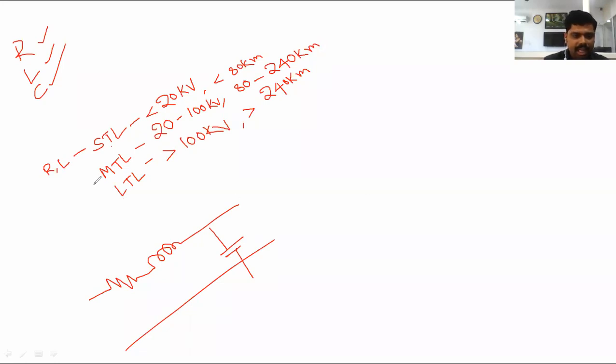In a medium transmission line, the operating voltage is high and the line length is also more. Three parameters are available: one is resistance and inductance, another one is capacitance.